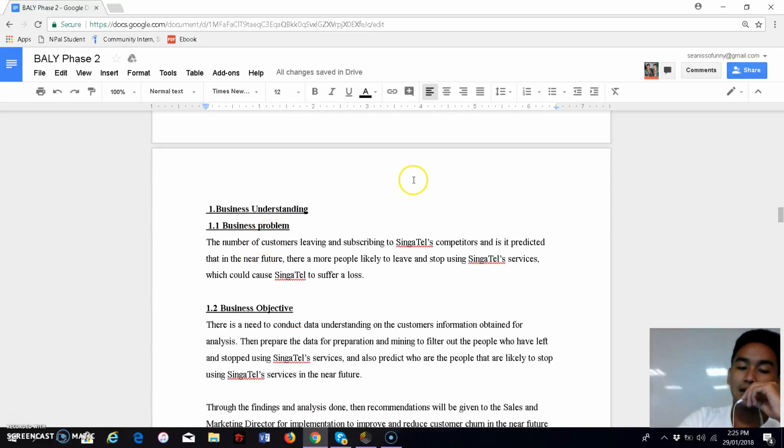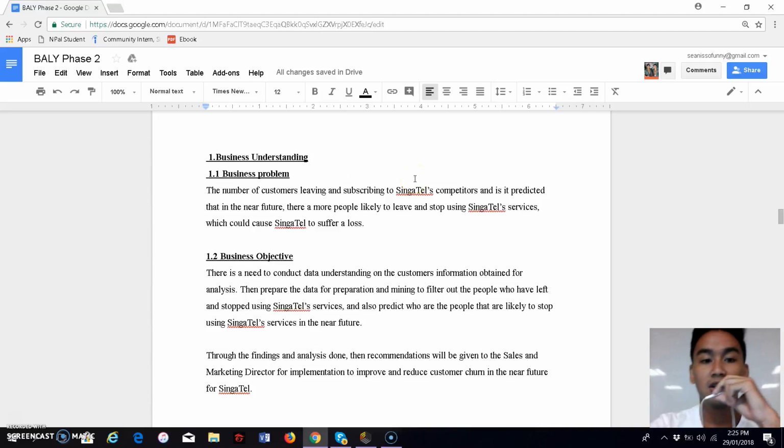For the business understanding, as mentioned earlier on, our business problem is the number of customers leaving and subscribing to Singtel's competitors. It is predicted that in the near future, more people are likely to leave and stop using Singtel services, which could cause Singtel to suffer a loss.